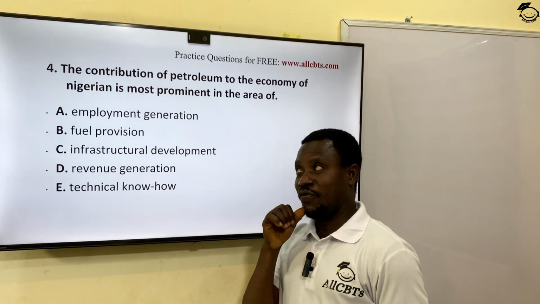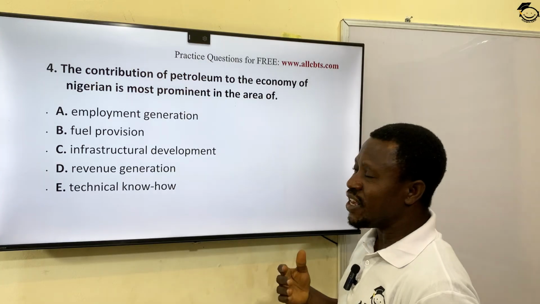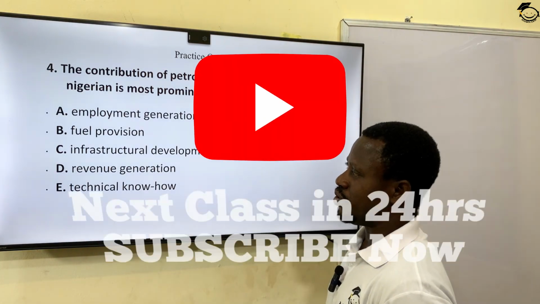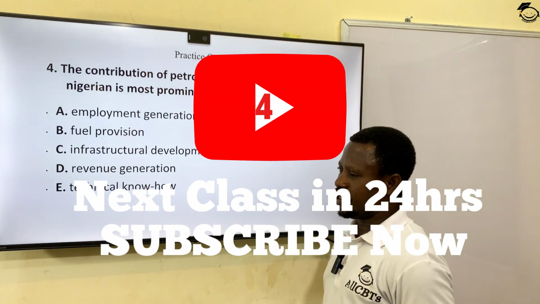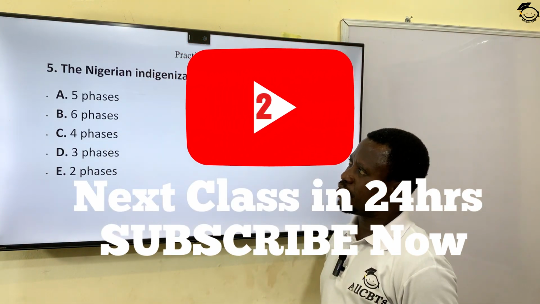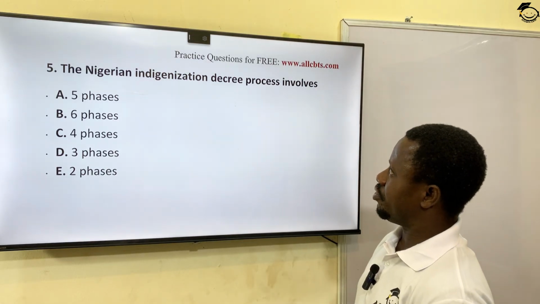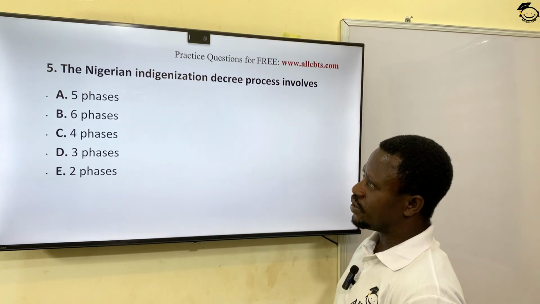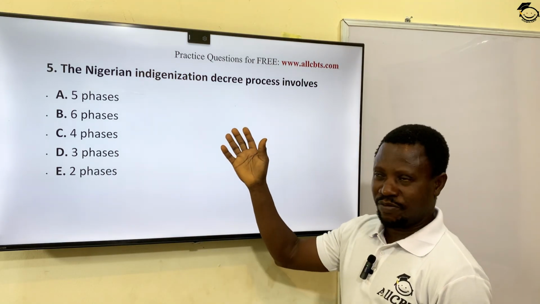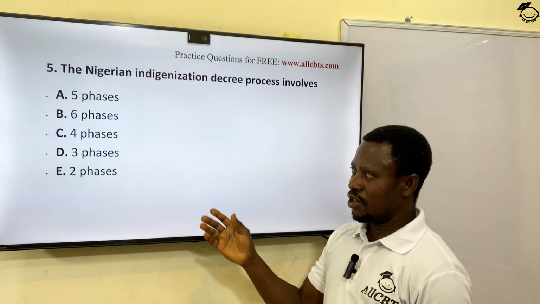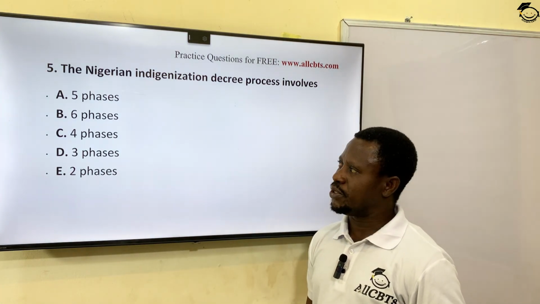Revenue generation. In fact, petroleum is the mainstay of the Nigerian economy. It's a major source of income to the Nigerian government. Option D, revenue generation, is the correct answer. We look at the next one. The Nigerian indigenization decree process involves... there are three phases. I can remember this very well. Phase 1, Phase 2, Phase 3. That was in the 70s. Option D is the correct answer to this question.